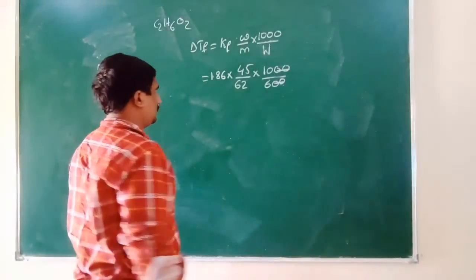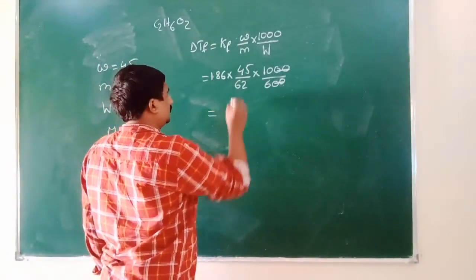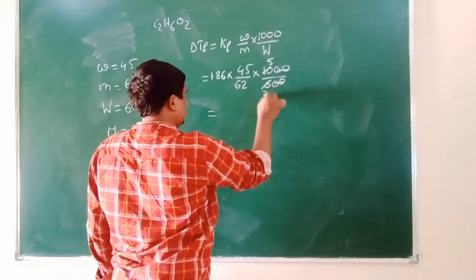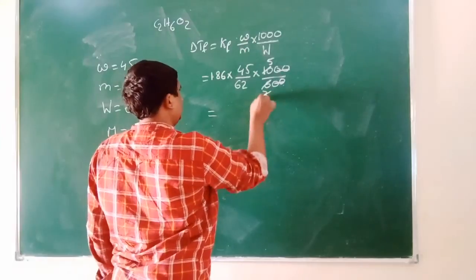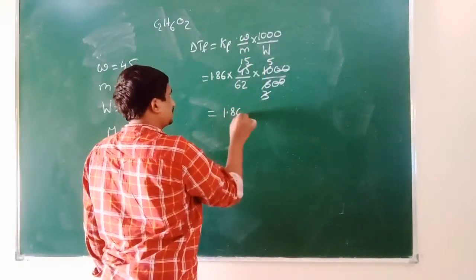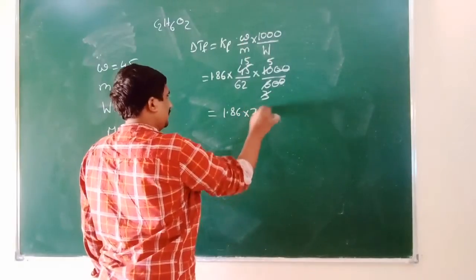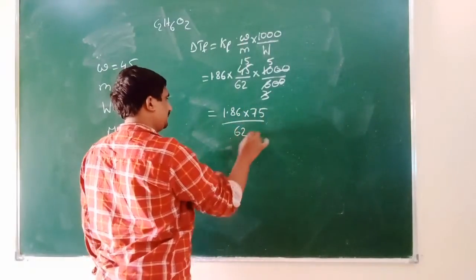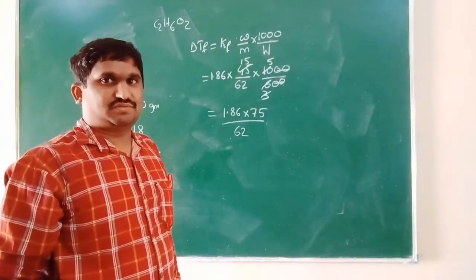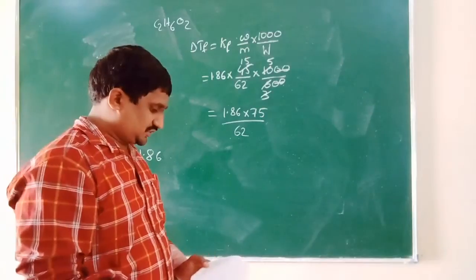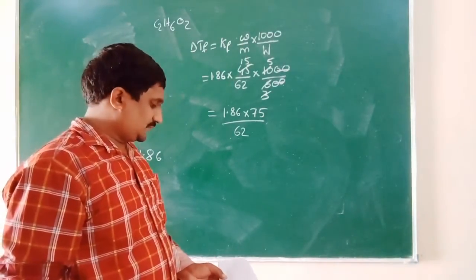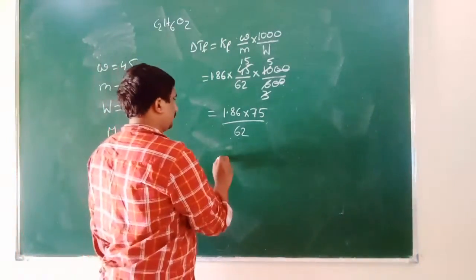Two zeros will be cancelled. This is 5 times and this is 3 times, and this 3 will cancel 45, giving 15 times. So 1.86 into 75 divided by 62. How much we got? The answer is 2.25.